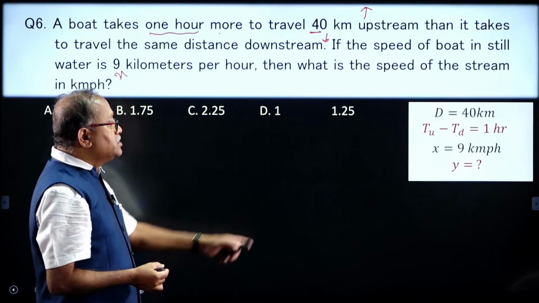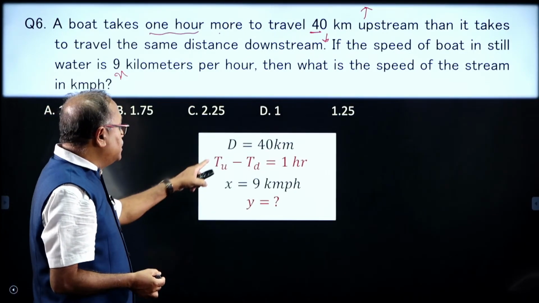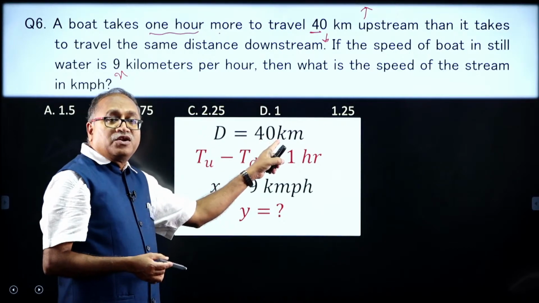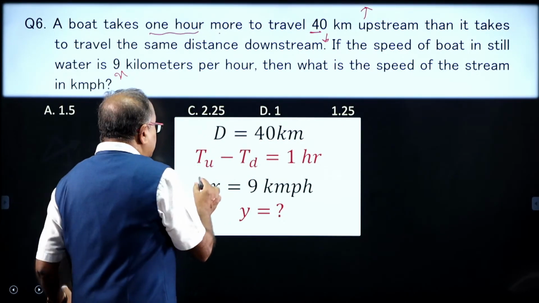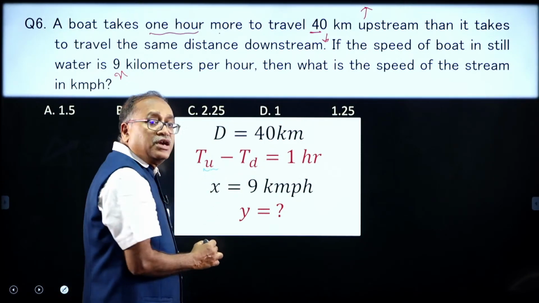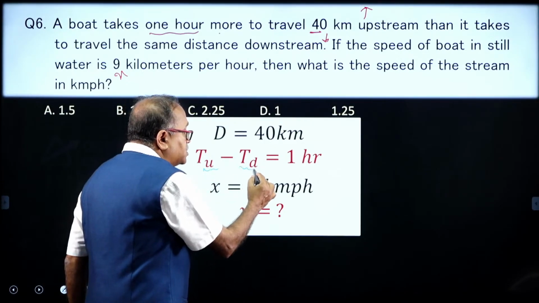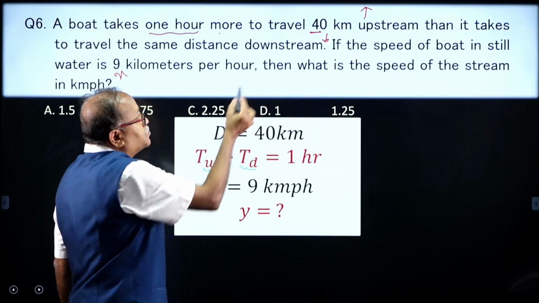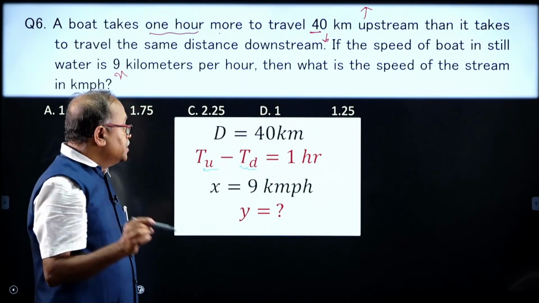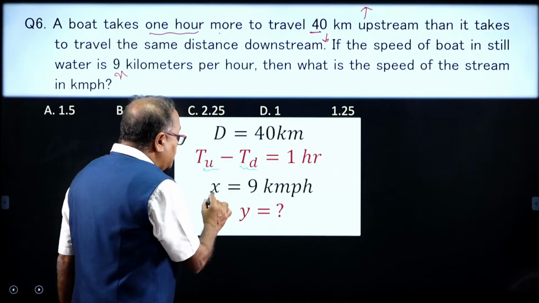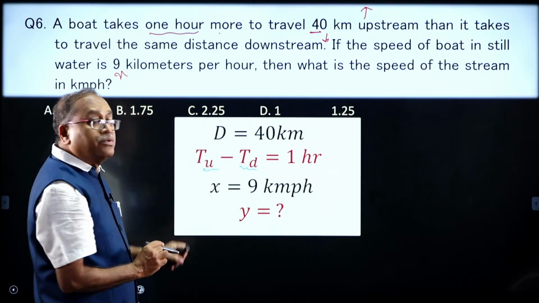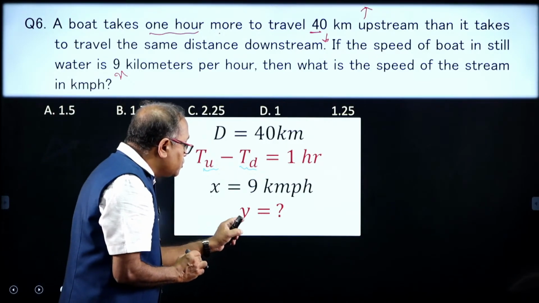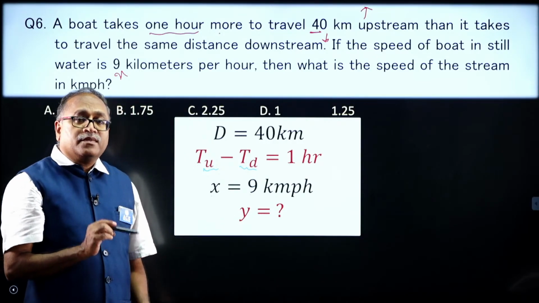What information do we have? The distance is 40 kilometers, and upstream time minus downstream time is given as 1 hour. x is already given as 9 kilometers per hour, and you are asked to find y.